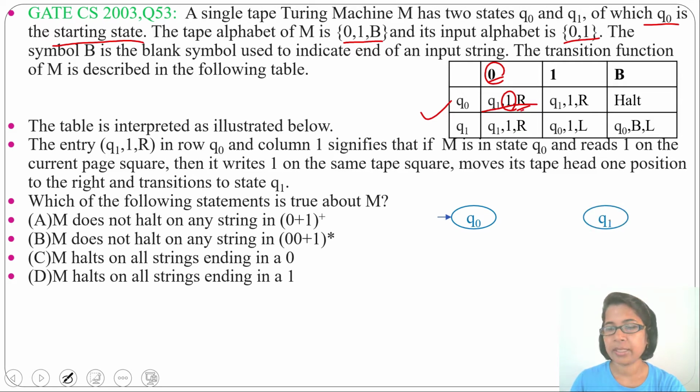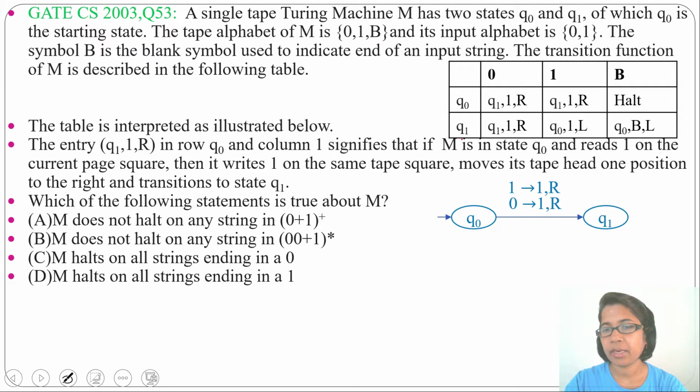Next, for 1, 1 will be 1 and it will move right and reach Q1 state.